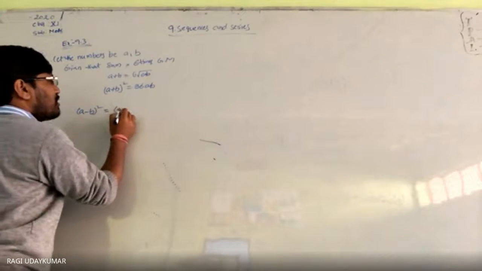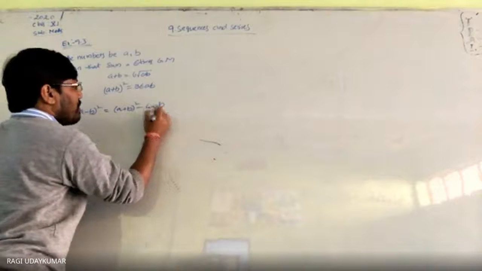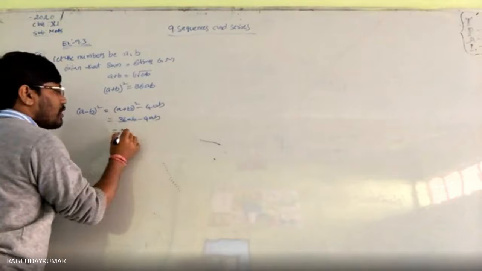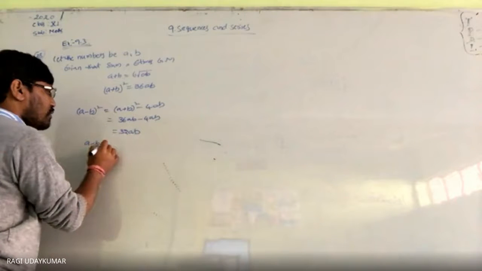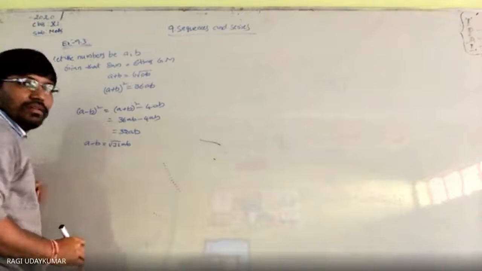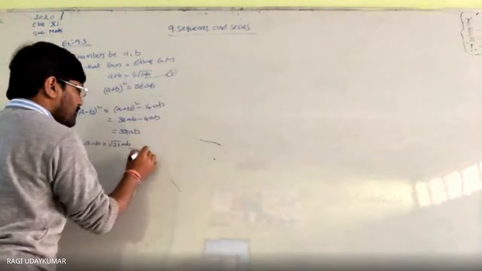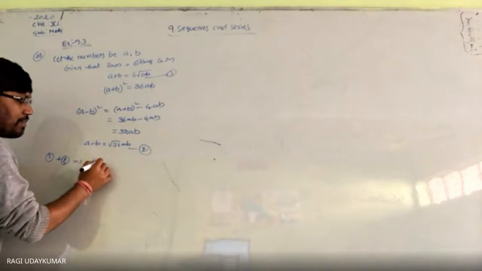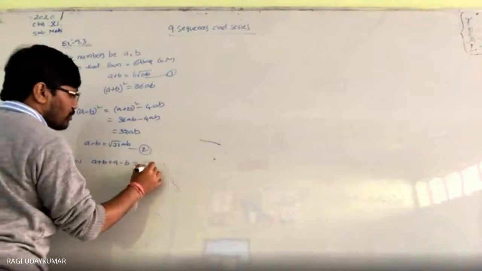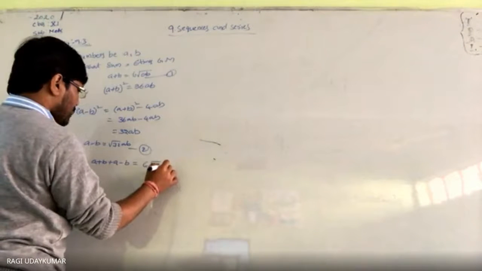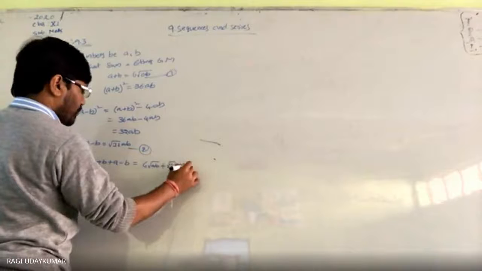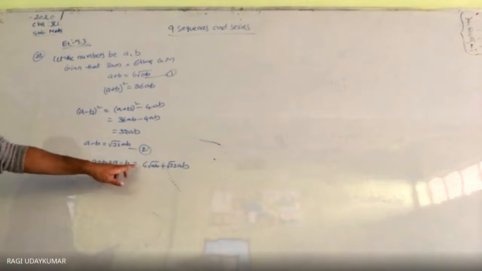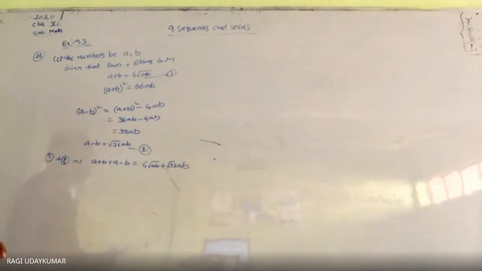So a minus b whole square expansion formula क्या है? a plus b whole square minus 4ab, which is equals to 36ab minus 4ab, which is equals to 32ab. From this a minus b is equals to under root of 32ab you are going to get. So this you consider as the first one. This is the second equation. Considered 1 plus 2, then what do you get here? a plus b plus a minus b is equals to 6 root ab plus under root of 32ab.